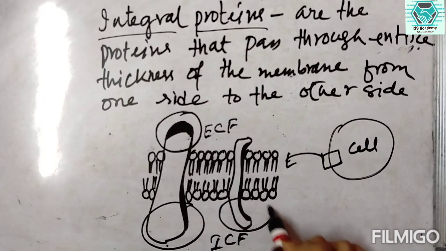So these kinds of proteins which pass through the membrane and have both intracellular and extracellular parts are called integral or transmembrane proteins. They pass through the whole of the membrane and form the lipid bilayer, or form the cell membrane.